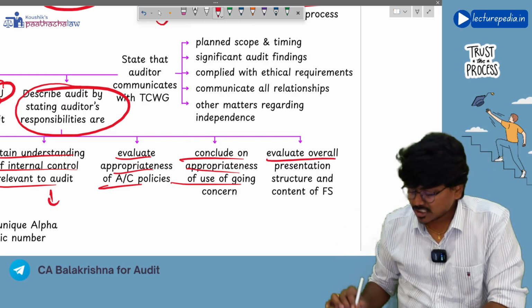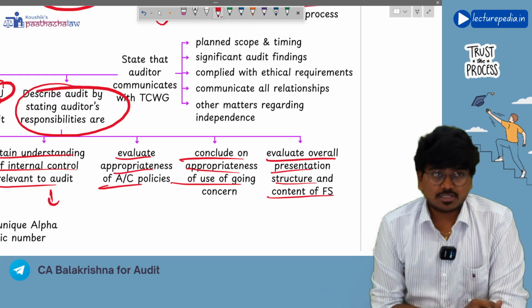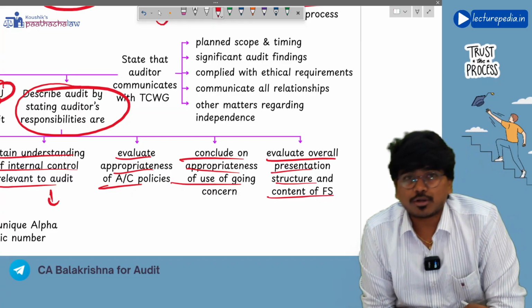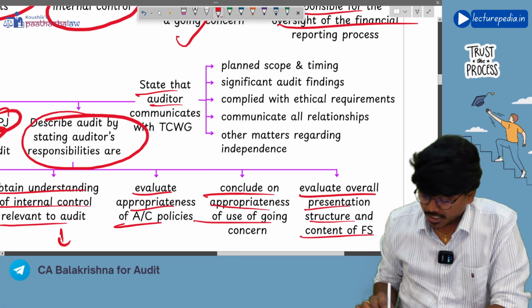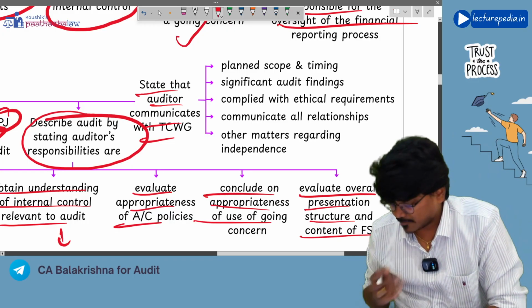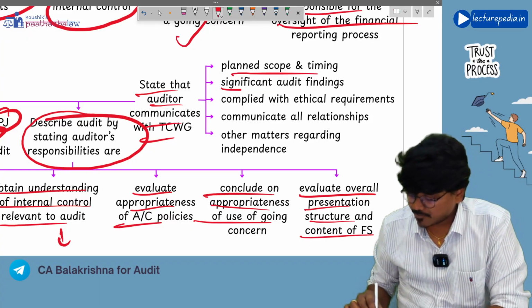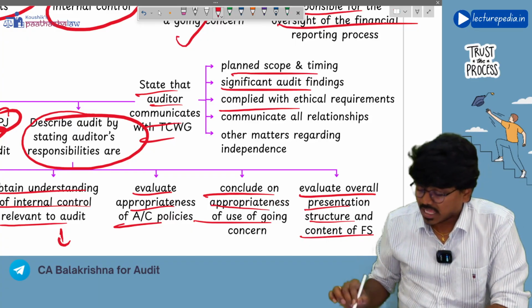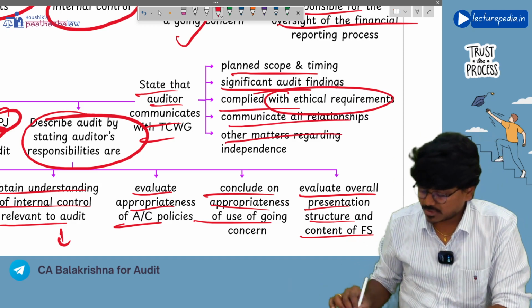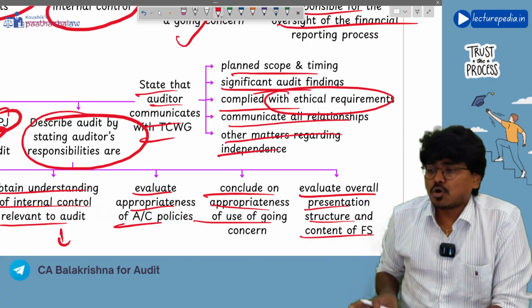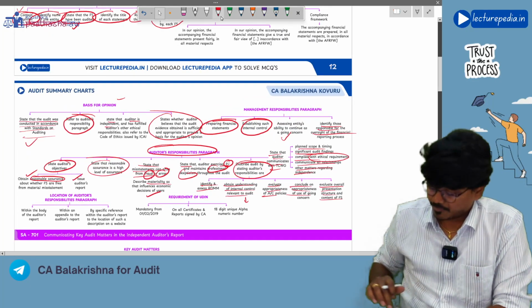Next, evaluate the overall presentation, structure and content of the financial statements. So it is also the responsibility of the auditor to evaluate the overall content, structure and presentation of the financial statements. Next, you will also state that the auditor communicates with those charged with governance the following things. See, the auditor communicates the planned scope and timing with those charged with governance. Significant audit findings you will communicate, and you will also communicate that you have complied with all the ethical requirements, and you will communicate all relationships and other matters regarding independence. So all these things you will mention in the auditor's responsibility paragraph. Got it?